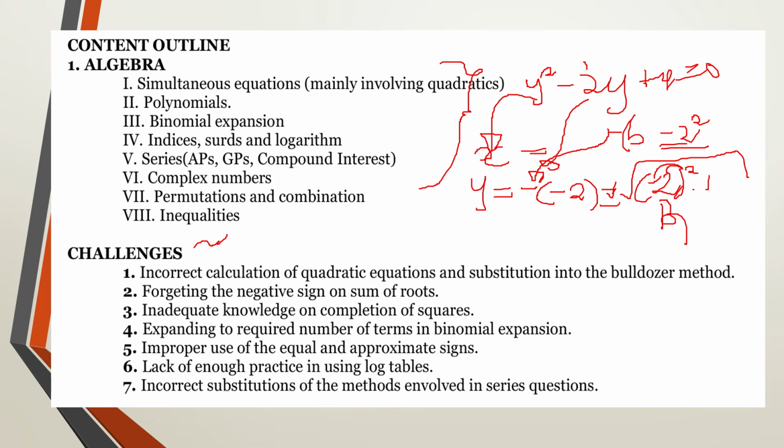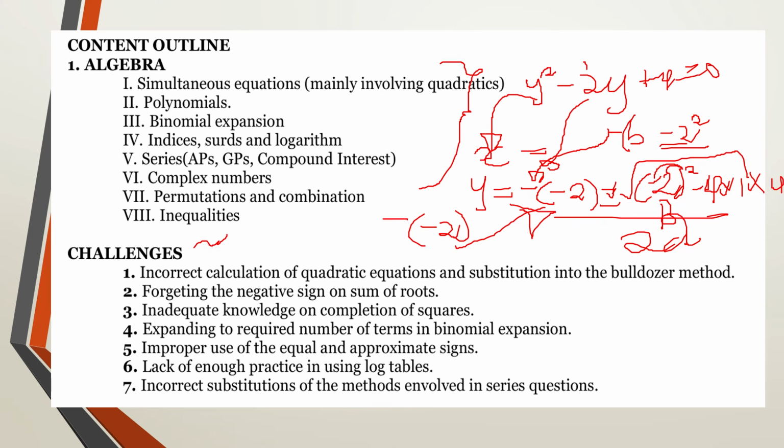Then minus 4ac. This one is very okay. You multiply your a, which is 1, with your c, which is 4. But for you to qualify for the substitution mark, you need to be very careful with this b. The negative on the b has to be seen, and then you substitute your value of b. If the value of b is negative 2, you put it here.